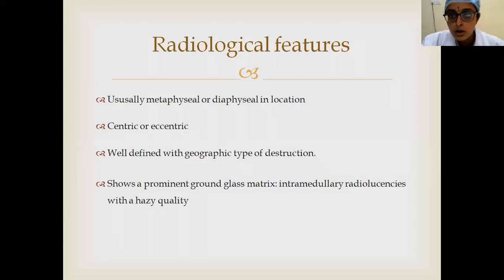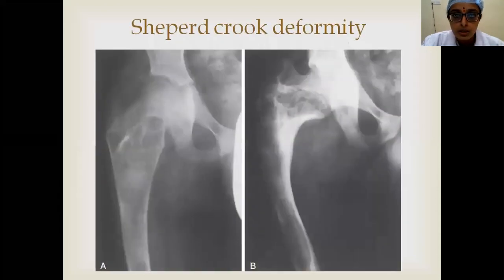So coming to the radiological features, it is usually metaphyseal or diaphyseal in location, centric or eccentric. Usually it is well defined with geographic type of destruction, and there will be prominent ground glass matrix. So this is the radiological feature. Lytic lesion, usually centric or eccentric here. And as days progress with increased weight bearing, there will be this Shepherd's crook deformity in case of adults.